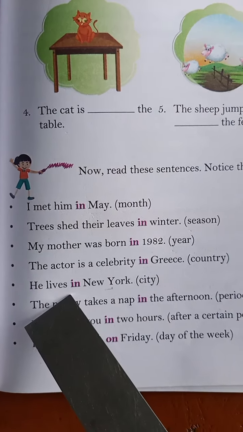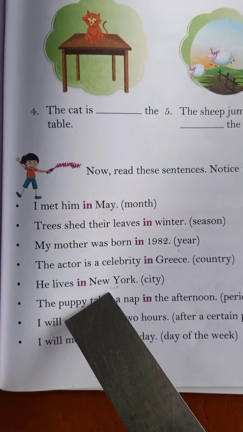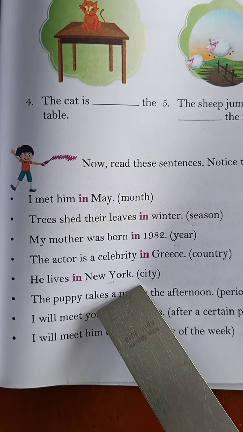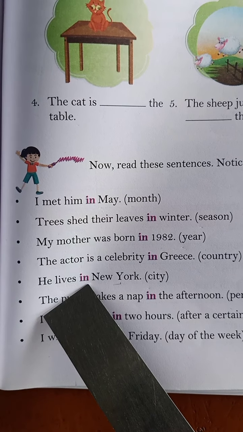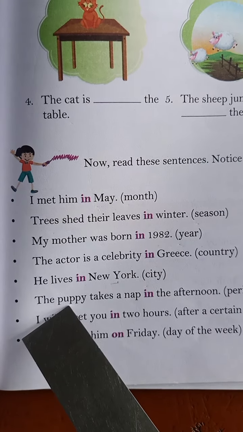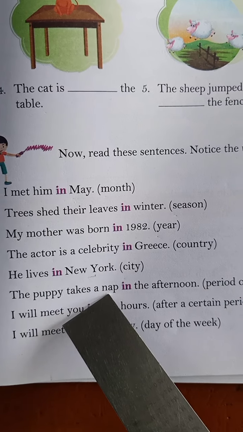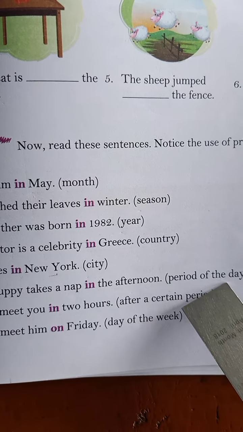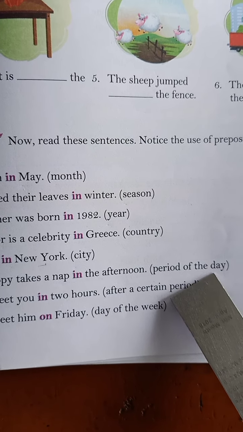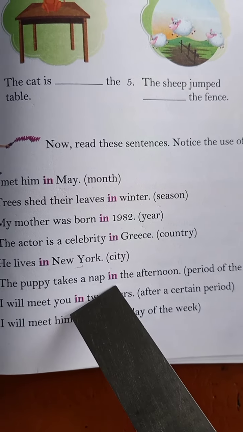He lives in New York. It is the name of a city. So we will use the preposition in. The puppy takes a nap in the afternoon. It is a period of the day. So with the period of the day also we will use in.